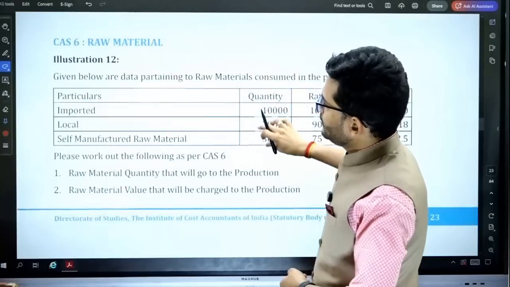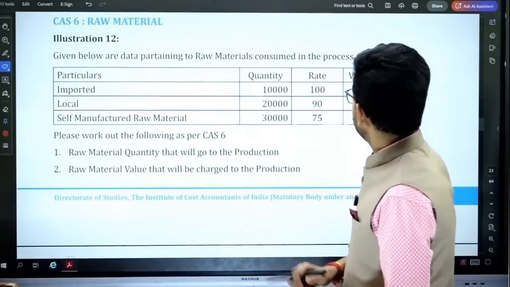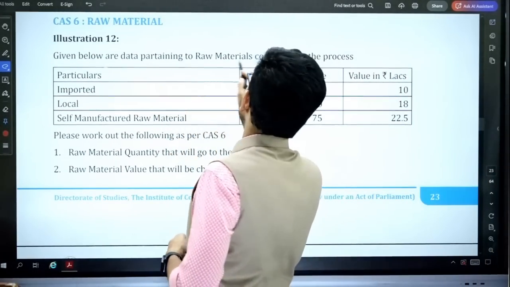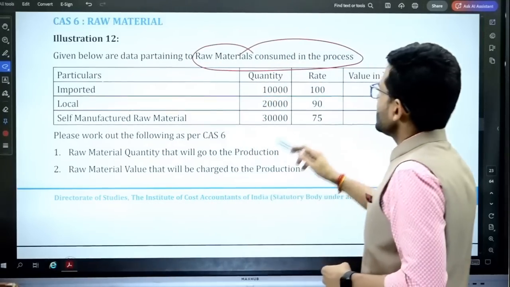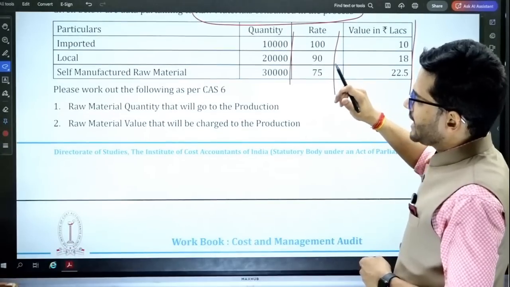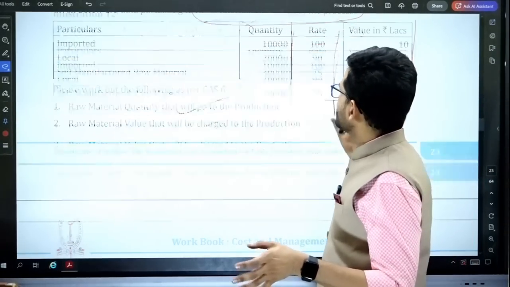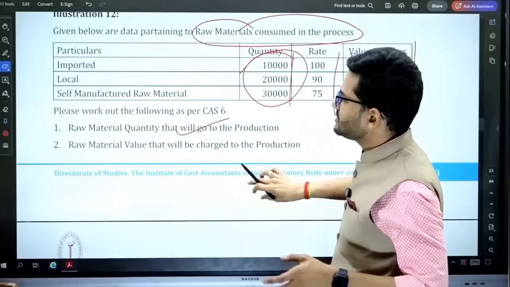Raw material, illustration number 12. Again, an easy and straightforward question. Given below is data pertaining to raw material consumed in the process. So quantities, rates and values are given to you. Please work out the following as per CAS 6: the raw material quantity that will go to production, which is the total of these three.